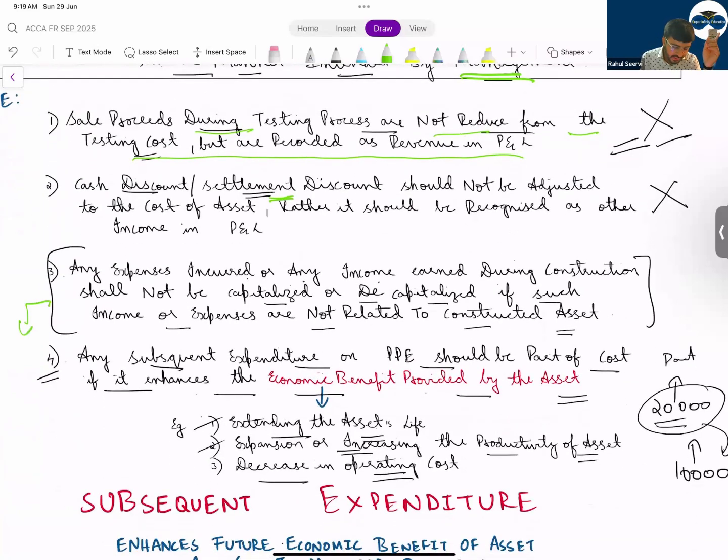And then I mention any income or expenditure which you have. What was the example we took here? When you construct any factory, some space will be available. That space you are giving on rent. The income will not be included here. That will normally go to other income.